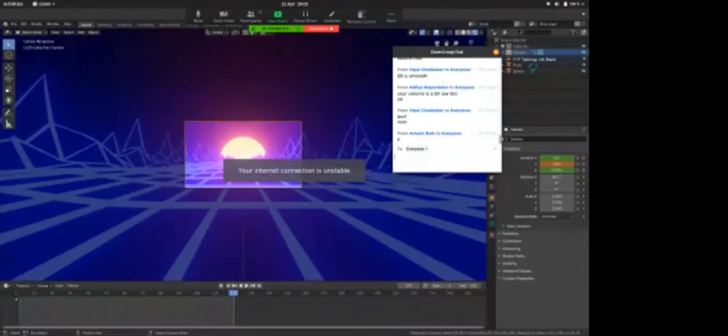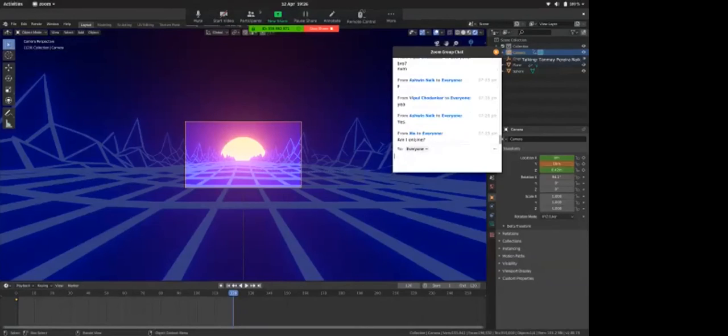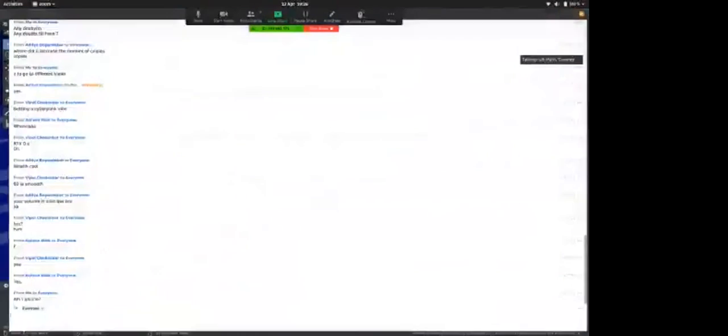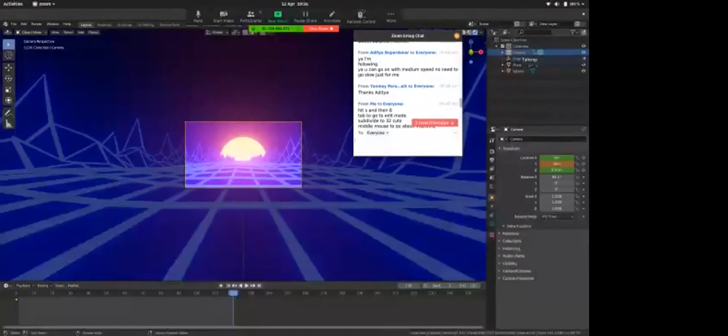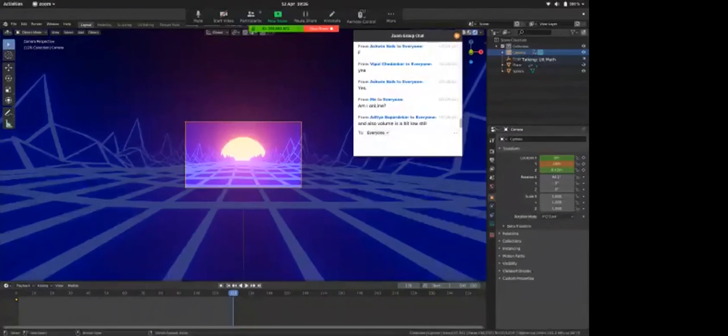Is there a problem? Everything is fine, right? Because I'm getting an error message saying my internet is unstable. Am I online? Yeah, we can see your screen and we can see a bit of a lag though. Hello? Oh yeah, I just got a call. That's why. No, just a bit of a lag, but otherwise it's fine. Okay, I'll increase my volume. Don't say this is an ear rape.